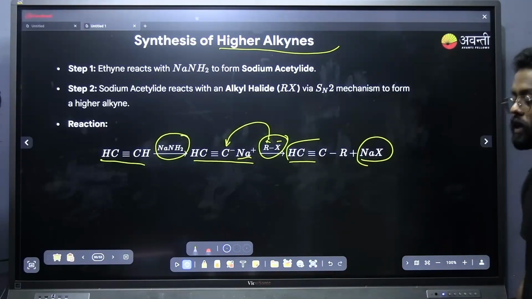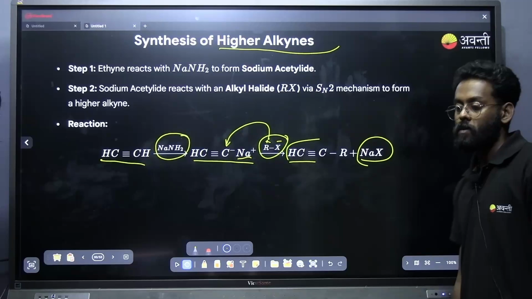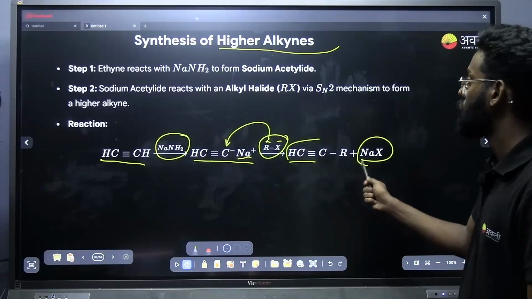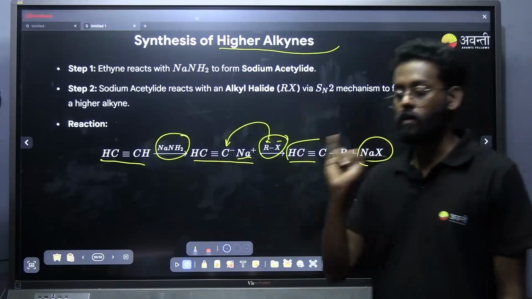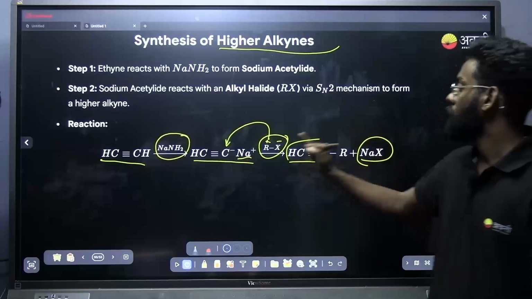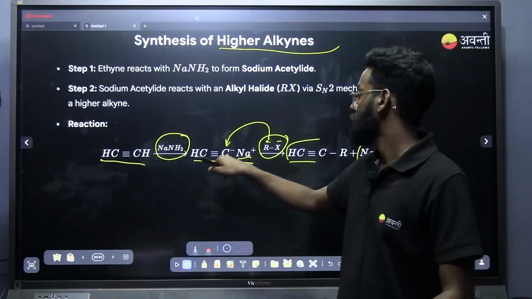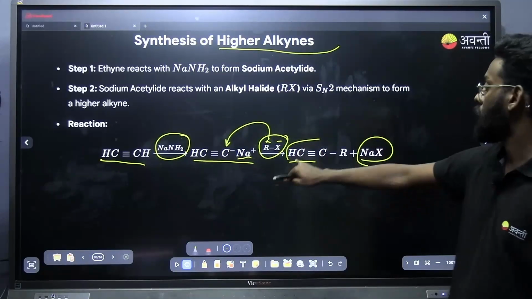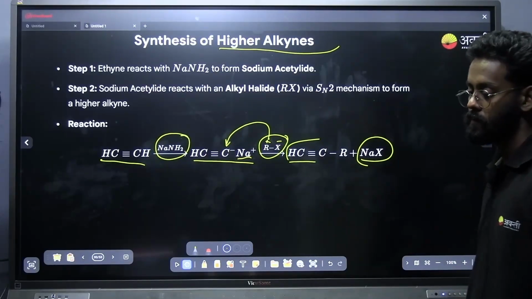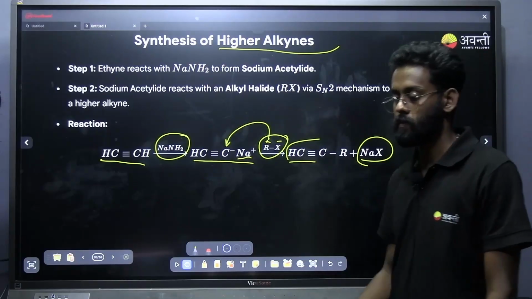Now next we can move into the chemical properties and reactions of alkyne. Okay, is it clear everyone how we can prepare higher alkyne? By using sodium amide. Sodium amide is a base. It will convert alkyne into sodium salt of alkyne, which on reacting with the alkyl halide we will be getting higher alkyne. Okay, shall I move to the next, students?